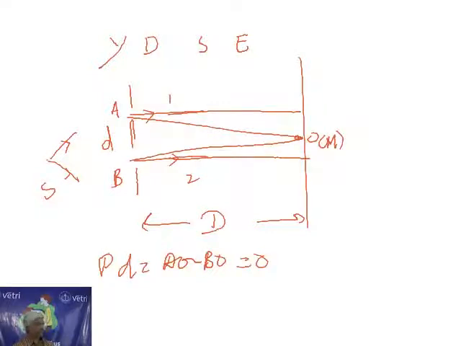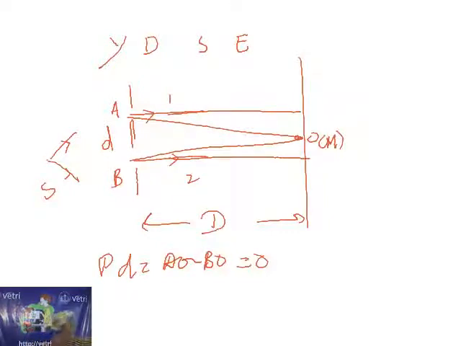Just now I gave the conditions, among which four are for bright. Kindly check the first condition. From the given diagram, only the path difference can be measured. So I got AO minus BO. Since they are equidistant from the source, the path difference becomes 0.